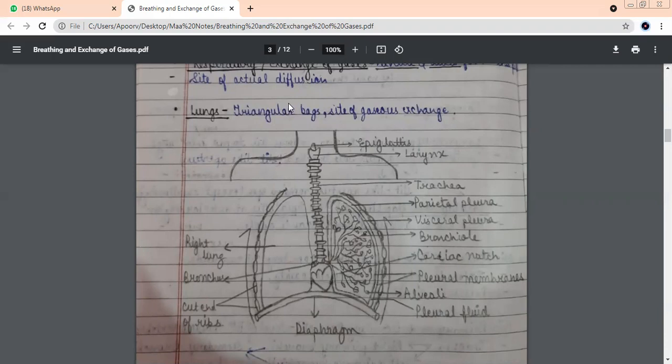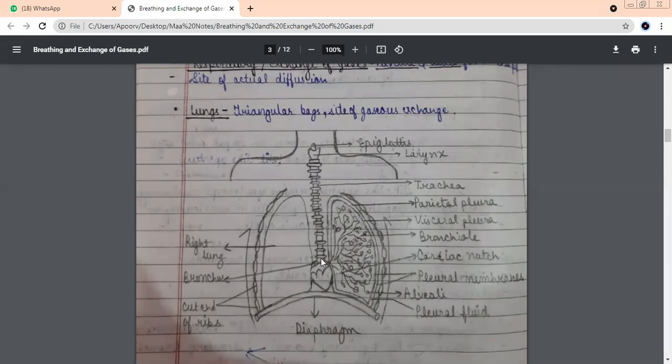Nasal passage. What was the first part of the nasal passage, the one which acts for filtration? Vestibular. Okay. The second part which acts as an air conditioner? Respiratory. And the third one which gives you the smell sensation? Olfactory. So the nasal chamber ended again in small openings, but they were internal, so we call them internal nares. Then we talked about the nasopharynx.